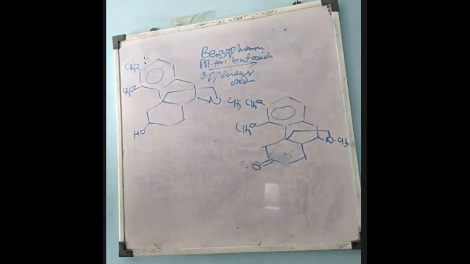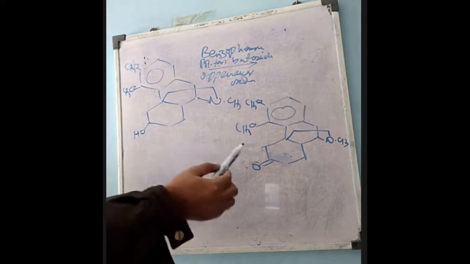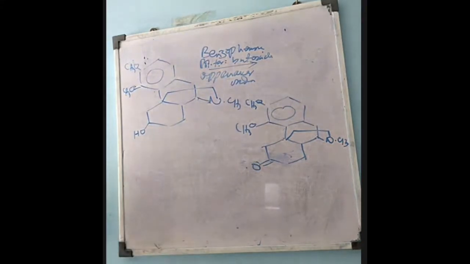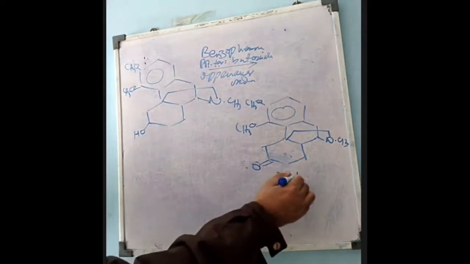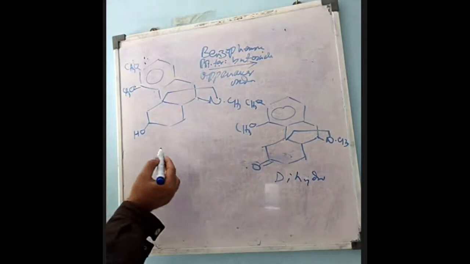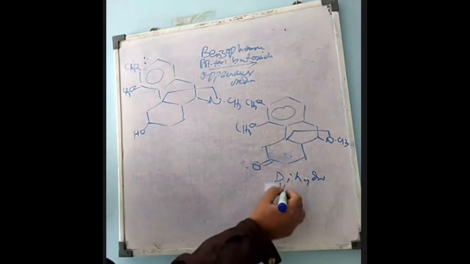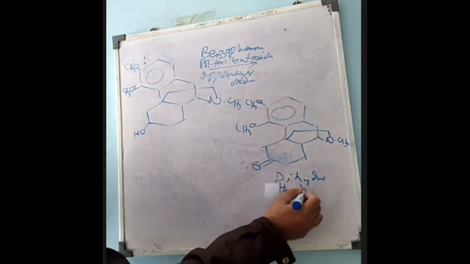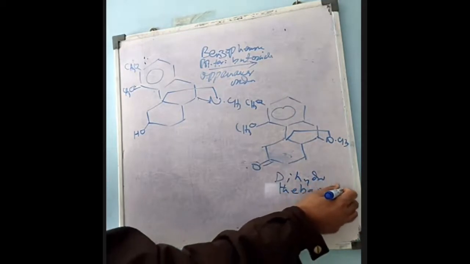After treating this alpha dihydrothebainol with the Oppenauer oxidizing agent, we will get this ketone. And this ketone is known as dihydrothebainone. Alcohol is converted to ketone.